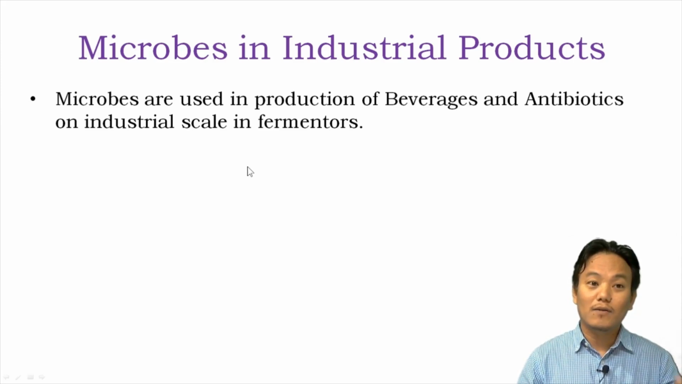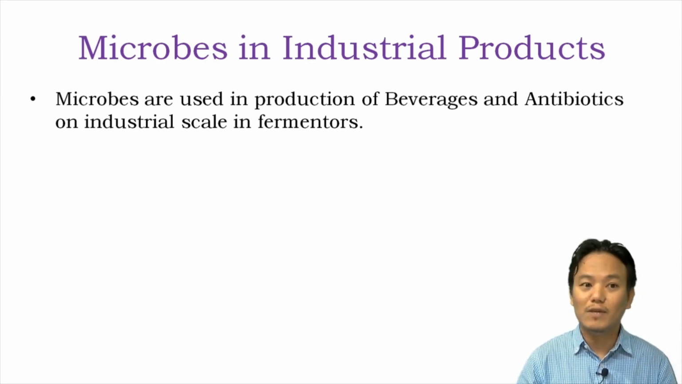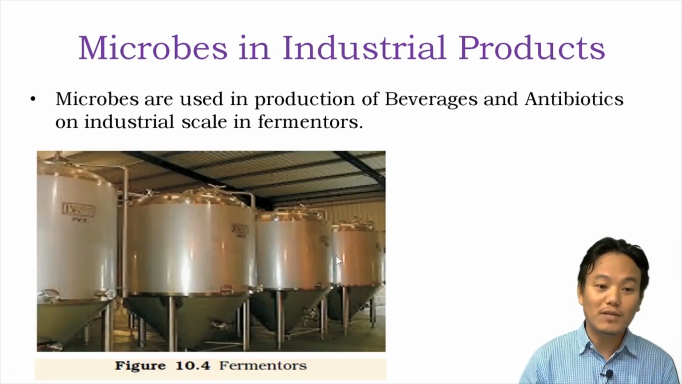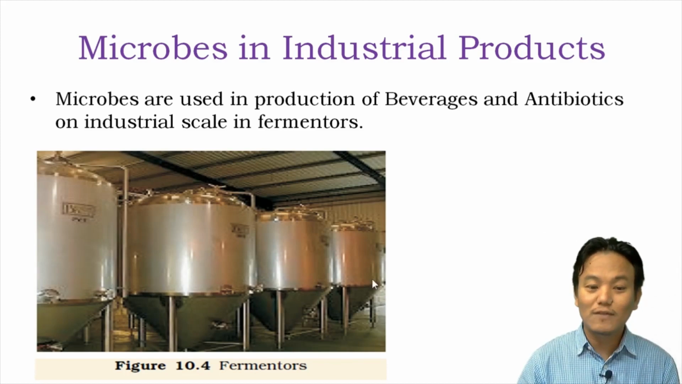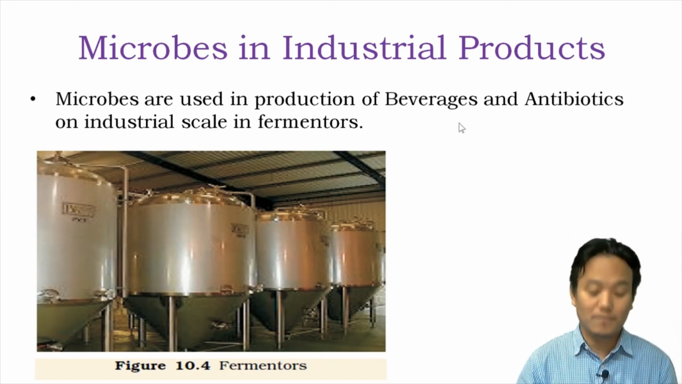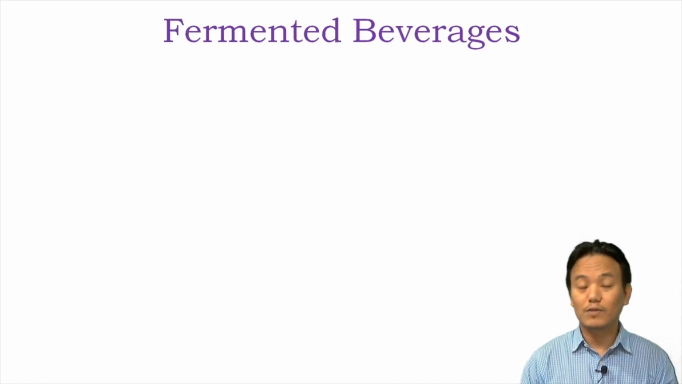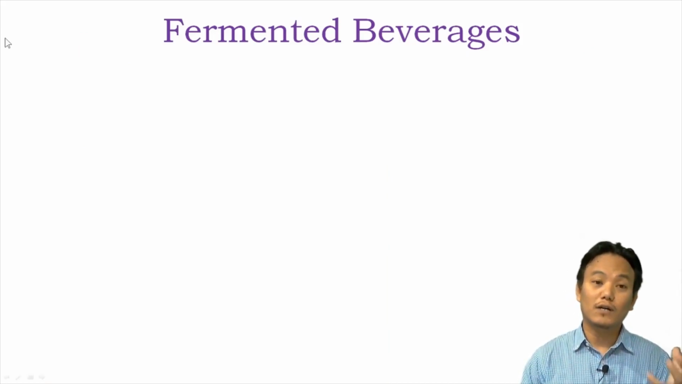Microbes in household products. Household products are produced in very little quantities, just for a family maybe. But for the production of these same products on industrial scale, you need large fermenters. So here's a fermenter. For example, if you want to prepare wine on very large scale, you will need a fermenter. And for the production of antibiotics to be distributed all over the world, you will need fermenters. These are large containers in which you can grow the microorganisms responsible for production of beverages and antibiotics.